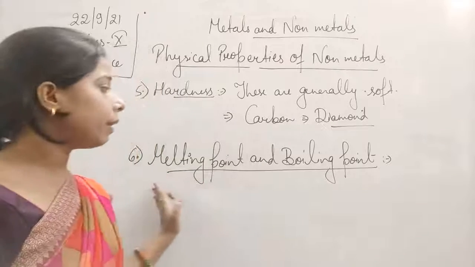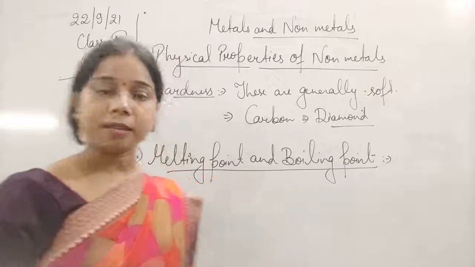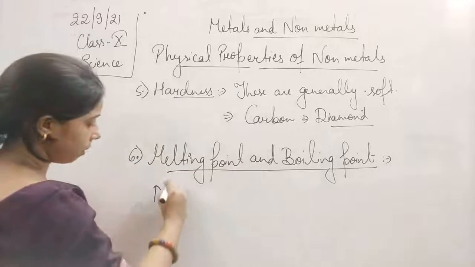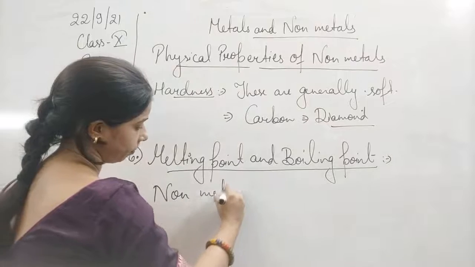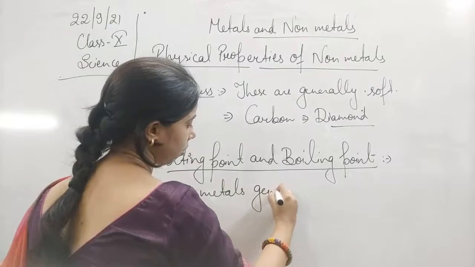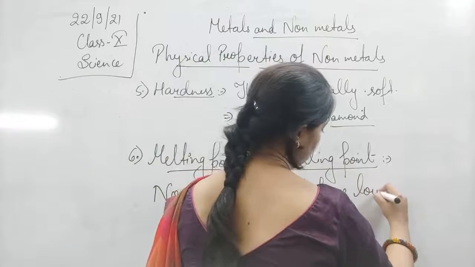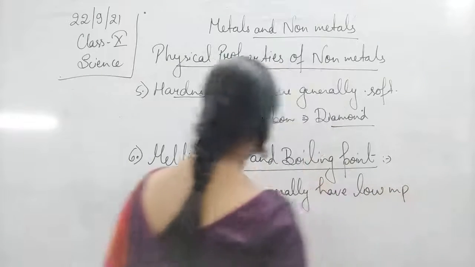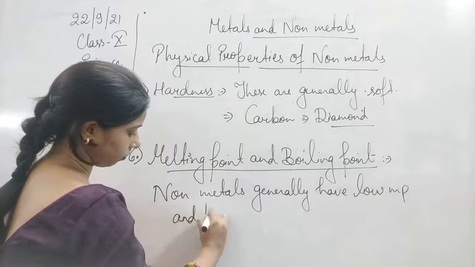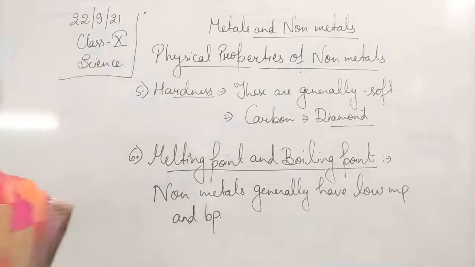Ultimately, the melting and boiling points will be lower. So non-metals generally have low melting and boiling points.